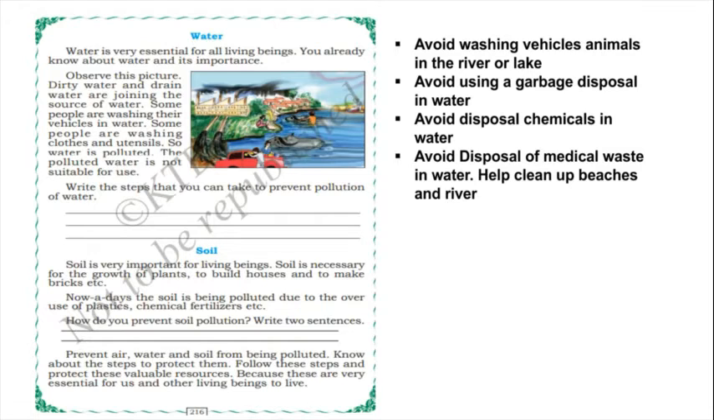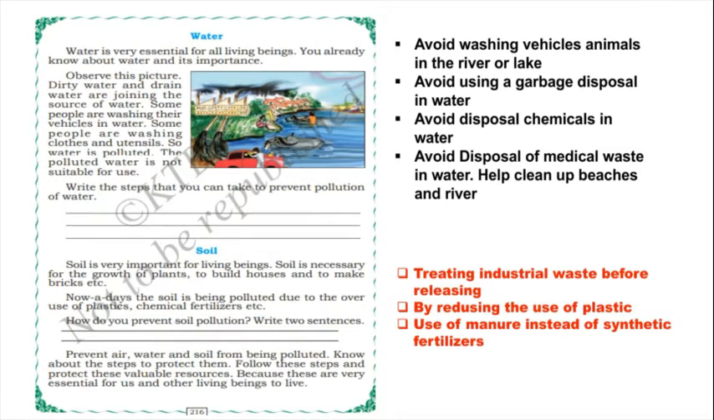And nowadays the soil is being polluted due to the overuse of plastics, chemical fertilizers, etc. So what do we do, we throw the plastic simply anywhere, isn't it? We do not throw it in the dustbin. So the overuse of plastic and chemical fertilizers means nowadays soil is being polluted. So how do we prevent soil pollution? Here are a few points.